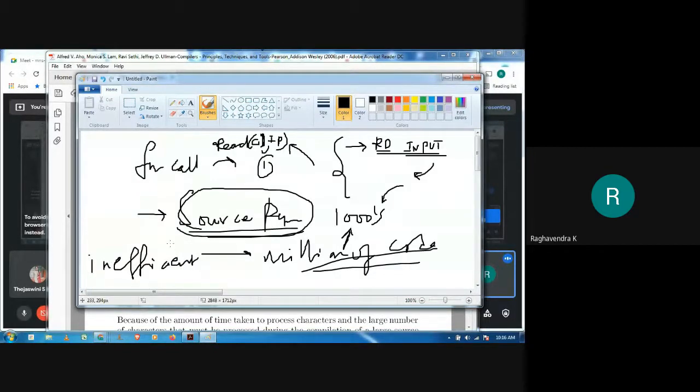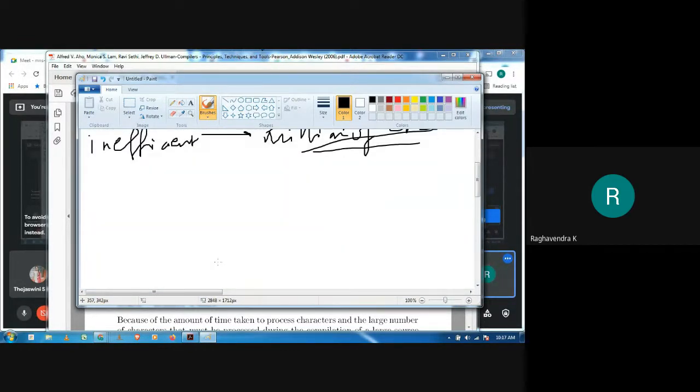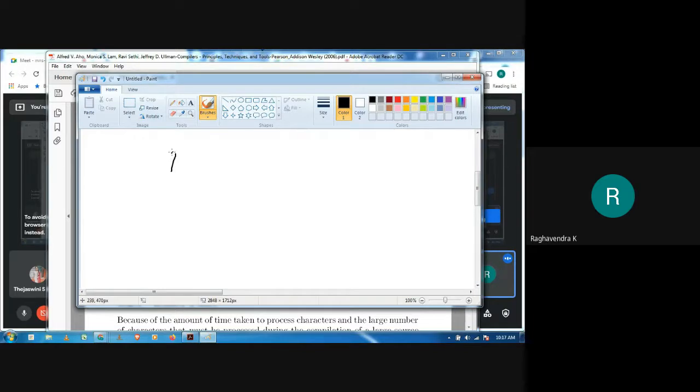If I keep on reading one character at a time to read a source program that contains millions of lines of code, it would take more time. So how do we improve, or how do we reduce this time? To reduce the time, the lexical analyzer makes use of certain buffering techniques, that is, it makes use of buffers.